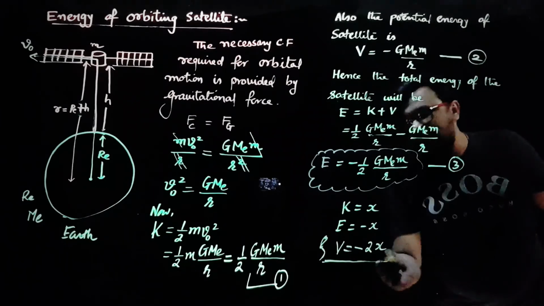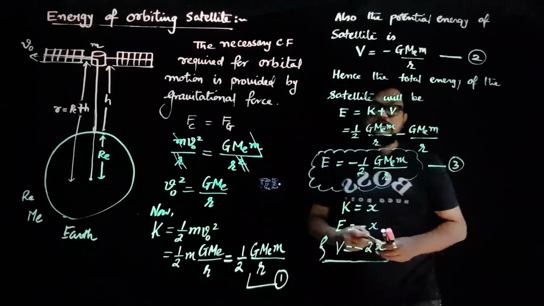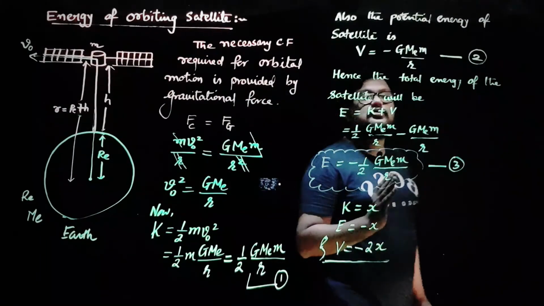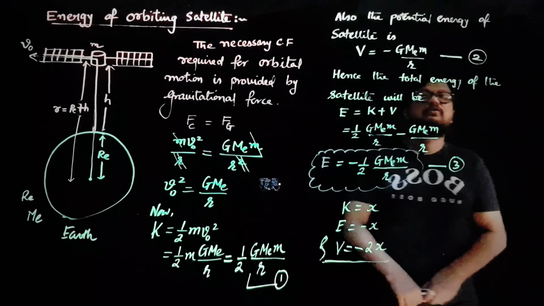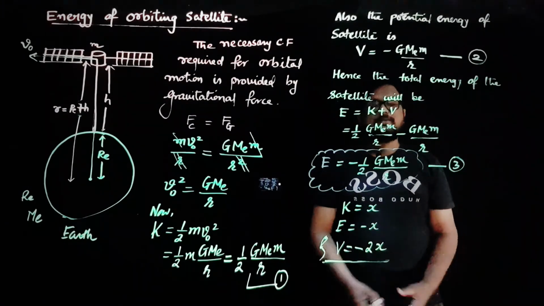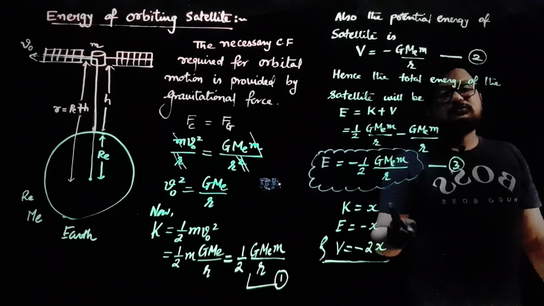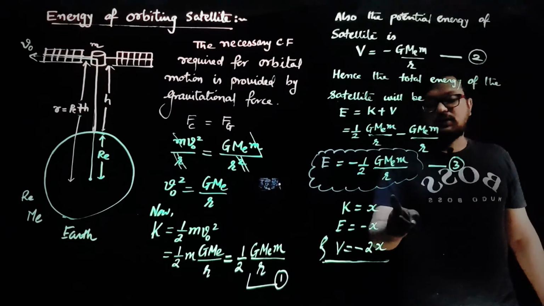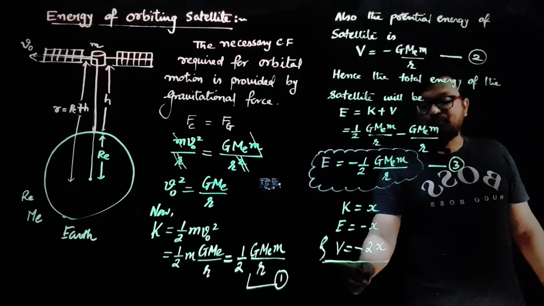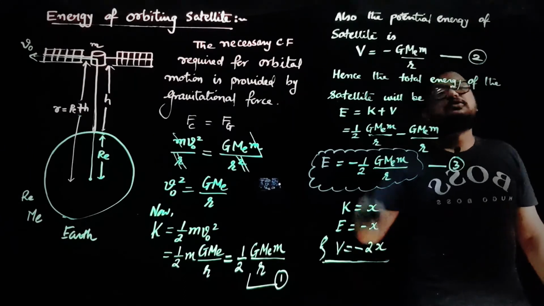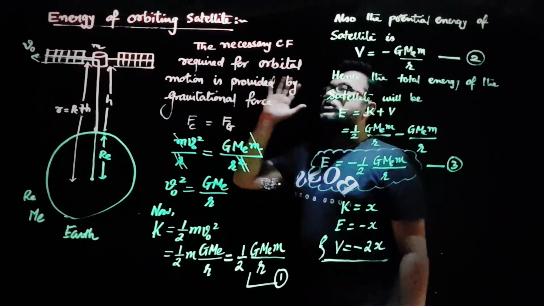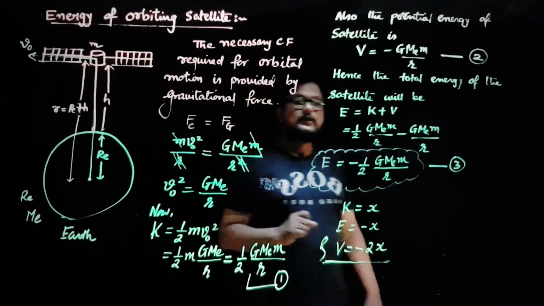Look, this is the most important concept for solving MCQs. It might be given in your exam that the kinetic energy of a satellite is 7 into 10 to the power 4 joule. Then find its potential energy and total energy. Nothing else will be given. So kinetic energy is 7 into 10 to the power 4 joule, then total energy will be minus 7 into 10 to the power 4 joule, and potential energy will be minus 14 into 10 to the power 4 joule. Clear? So this is the topic related to total energy of orbiting satellite. Okay, thank you.